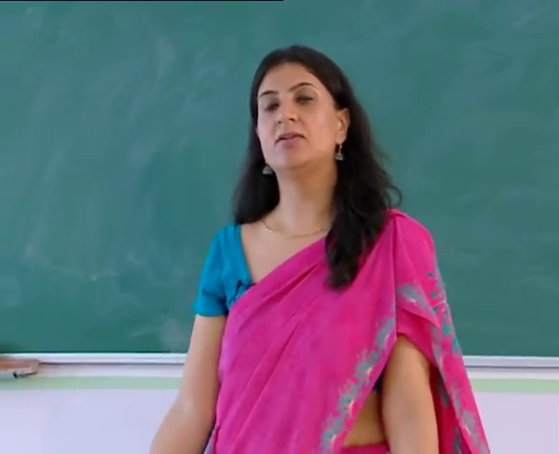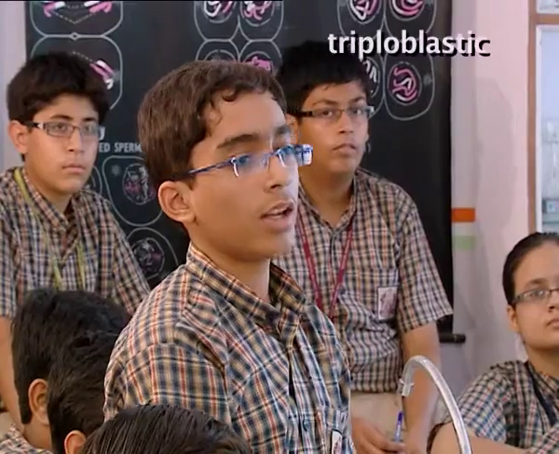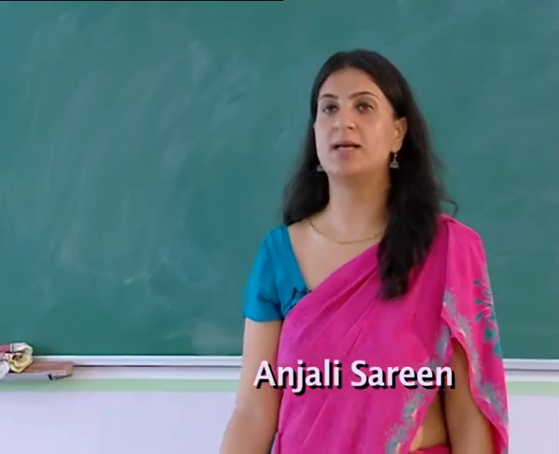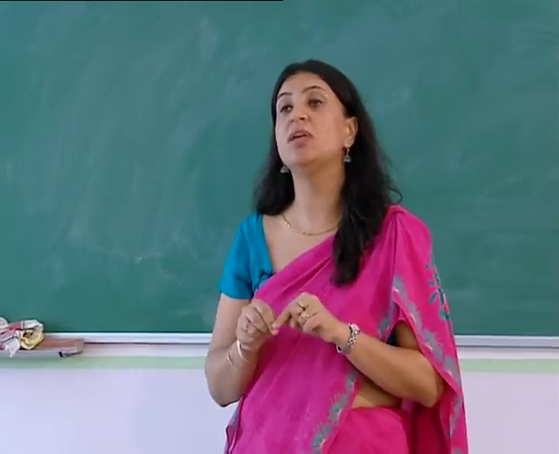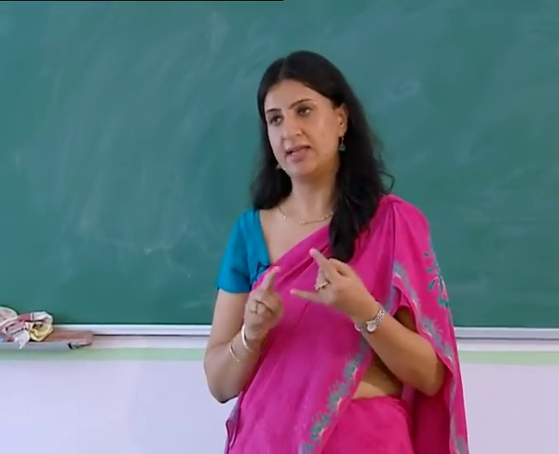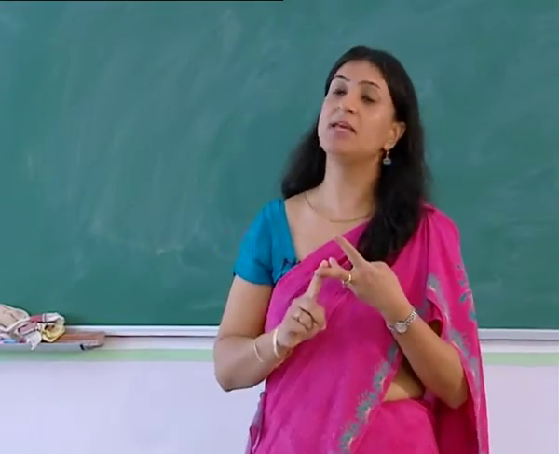Yes, Hardik, any characteristic feature of kingdom Animalia? They are triploblastic. Very good, triploblastic. Now triploblastic means when the organism body is made up of three germinal layers, that is ectoderm, endoderm and mesoderm.